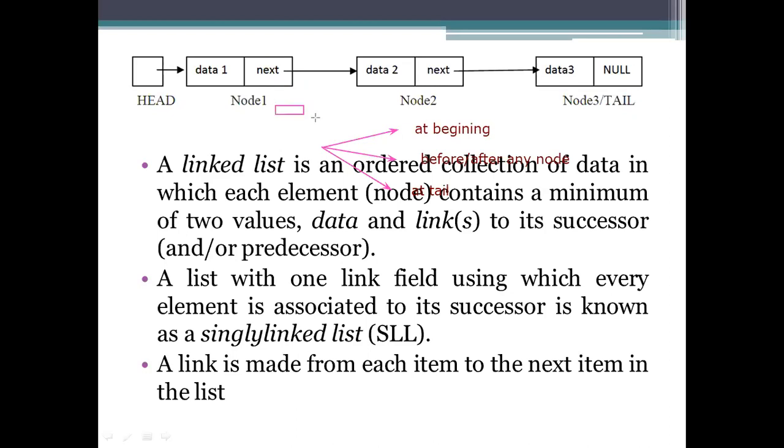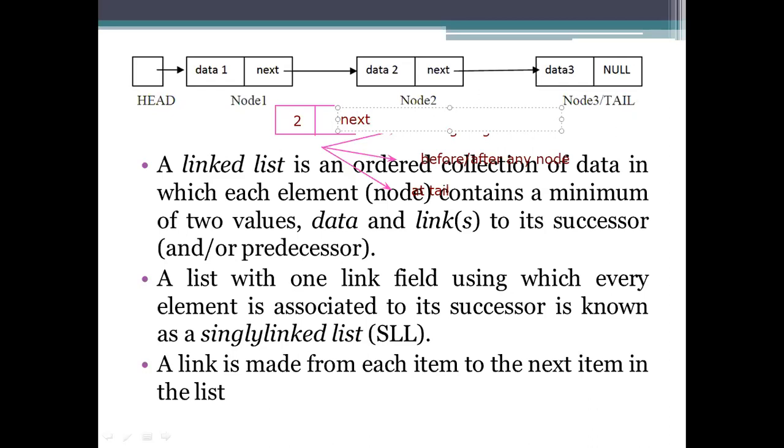For example, this is the node, and I want to insert a data node whose value is 2. This is the address of that node.